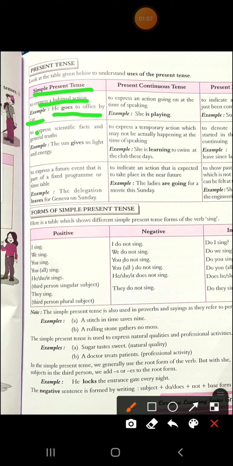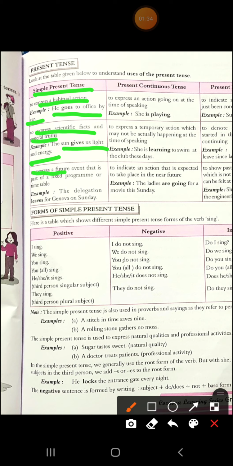Then, to express scientific facts and general truths, we use simple present tense. See the example given here: the sun gives us light and energy. We know this is a fact. Then general truth, like the sun rises in the east and sets in the west. These are facts, these are truths that you cannot change.